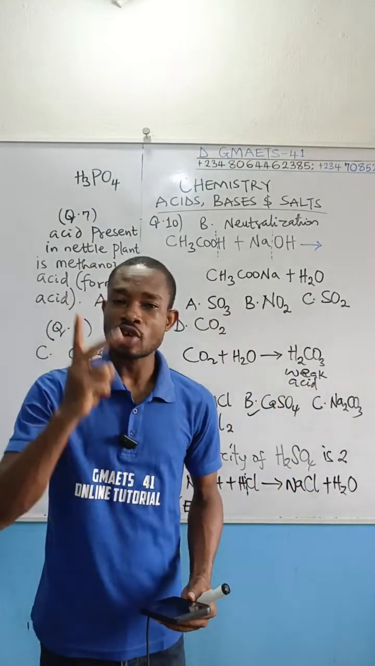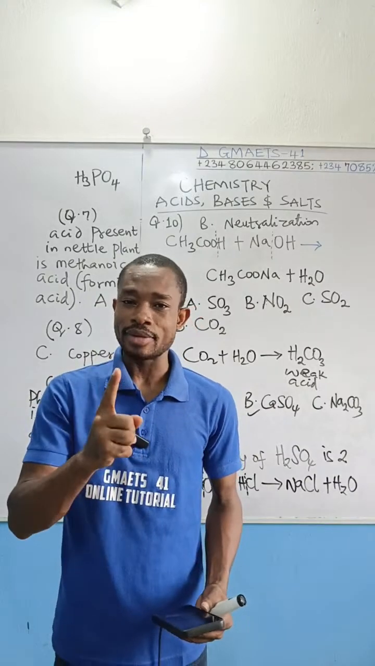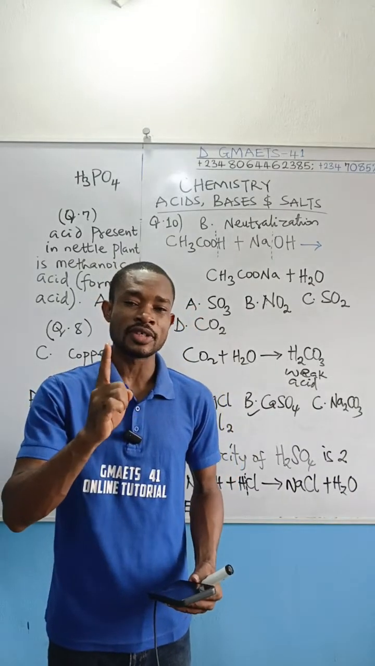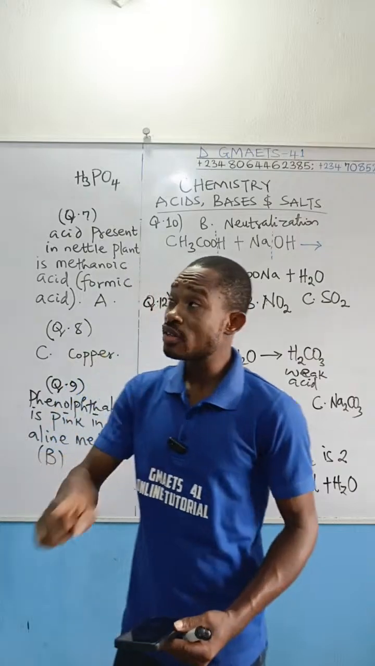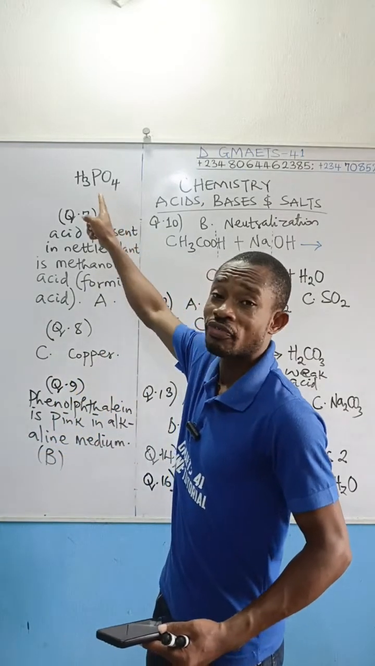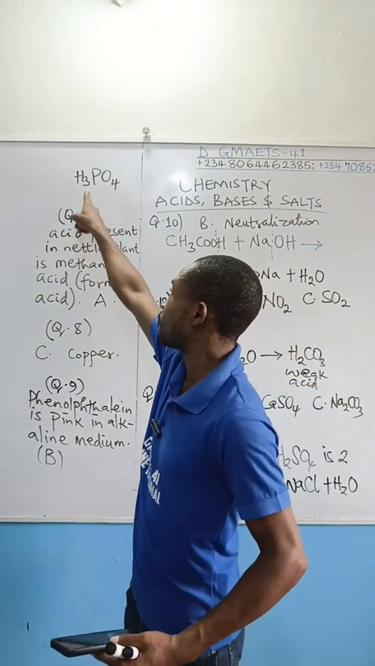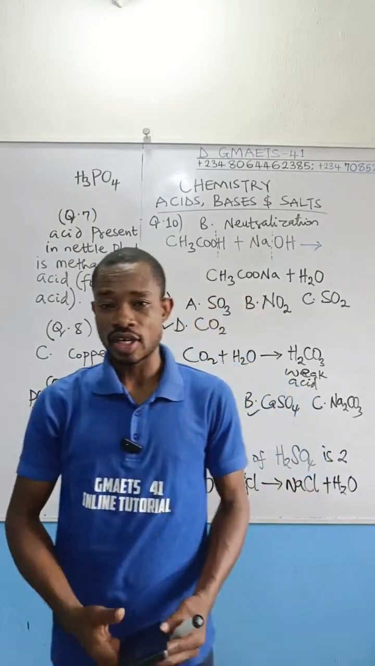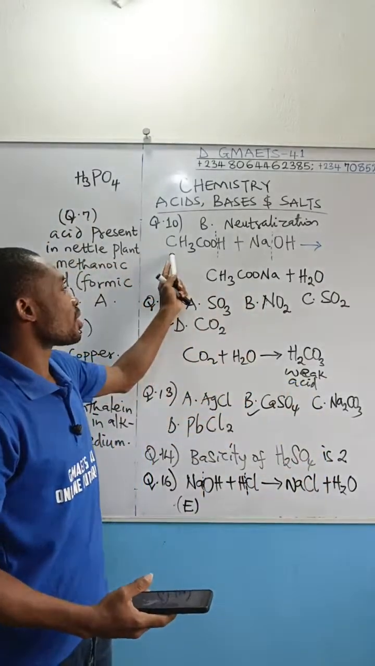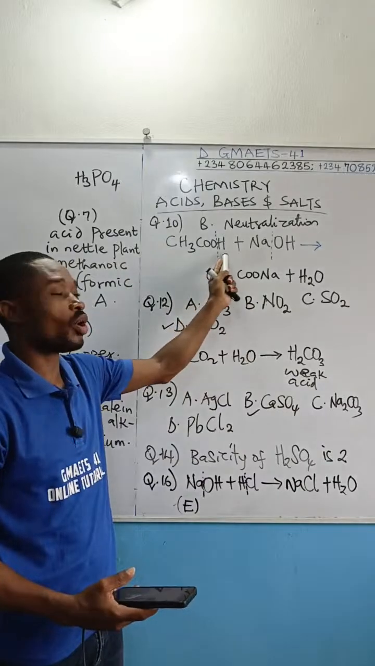Basicity of trioxonitrate 5 acid is 1 because we have only one replaceable hydrogen ion there. Basicity of tetraoxophosphate 5 acid is 3. We have 3 replaceable hydrogen ions there. Somebody might look at this. Let me still come back to this guy before I wipe it.